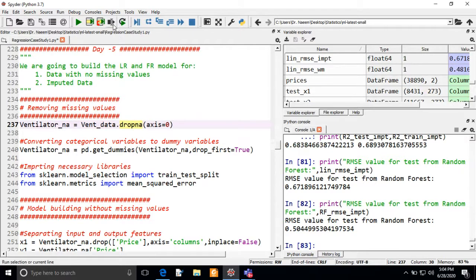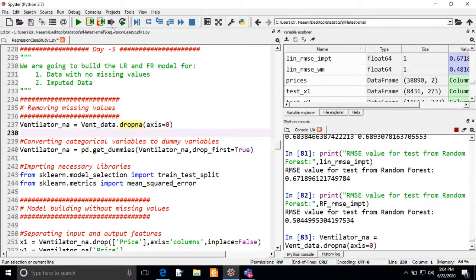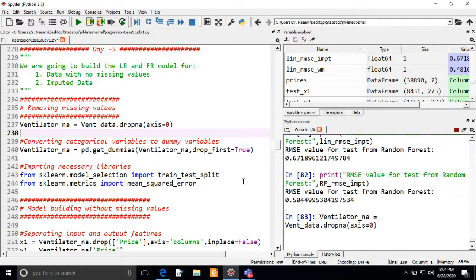As I execute, I will have the data frame with no missing values. It will take a little time. It is executing.